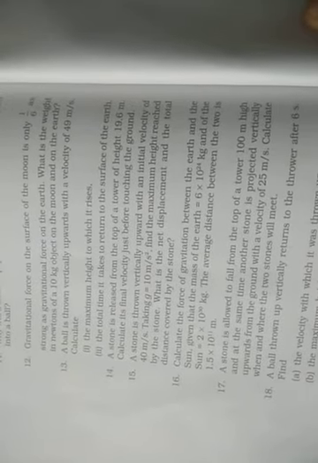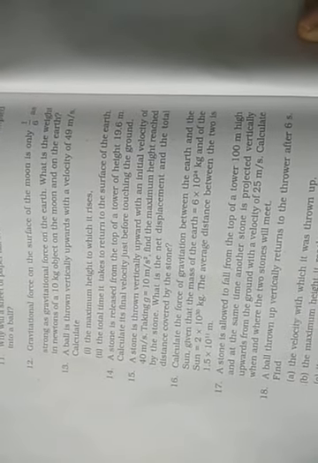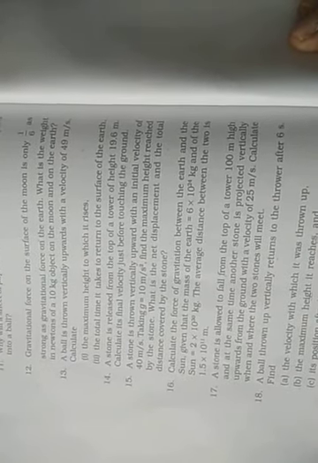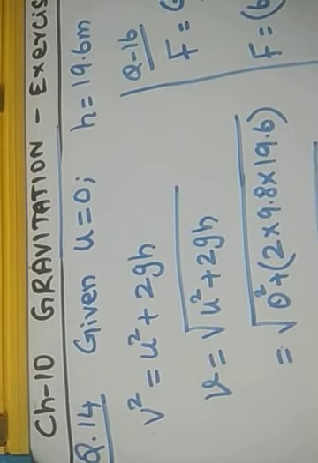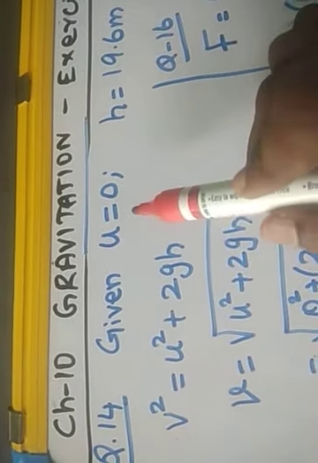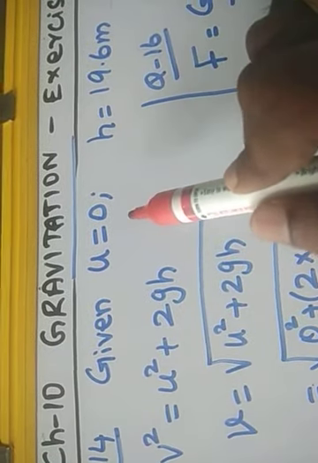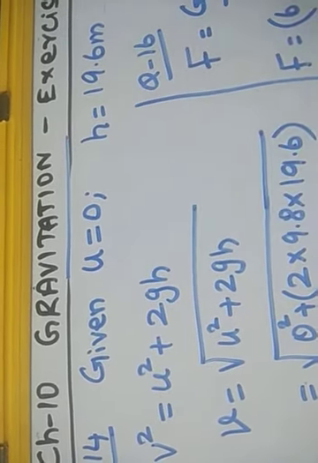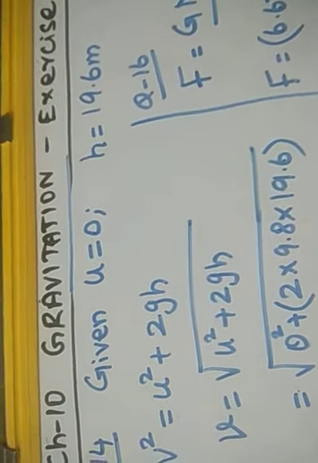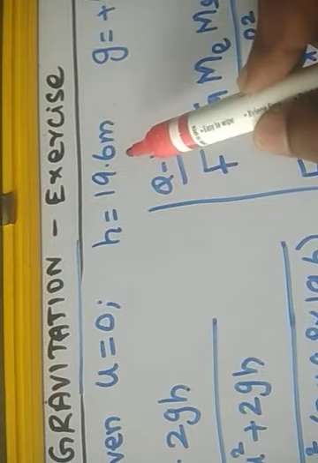See the question number 14. A stone is released from the top of a tower of height 19.6 meter. Calculate its final velocity just before touching the ground. Dear students, in the question number 14, the given data is initial velocity is 0. Why is the initial velocity 0? A stone is dropped from the height of the tower. So initially the stone is at rest at the height 19.6.